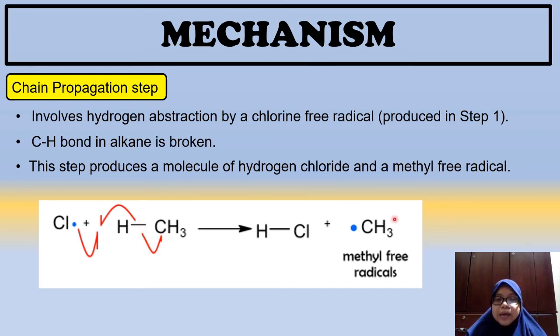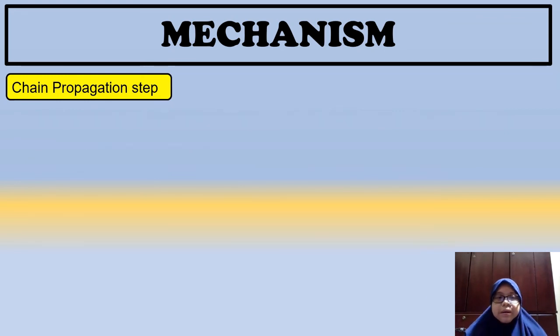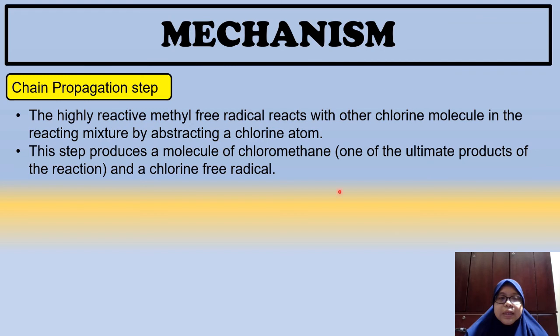So dia akan jadi macam ni lah. Dia akan jadi methyl free radical. Dia akan produce another free radical. Tadi dia dah produce chlorine free radical. Right now dia produce another type of free radical which is methyl free radical. Okay, lepas tu apa lagi yang berlaku dalam chain propagation step ni? Okay, dalam step ni juga, tadi kan kita dah hasilkan methyl free radical. So, this highly reactive methyl free radical will react with other chlorine molecule in the reacting mixture by abstracting a